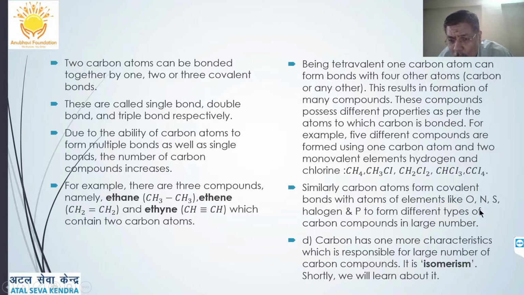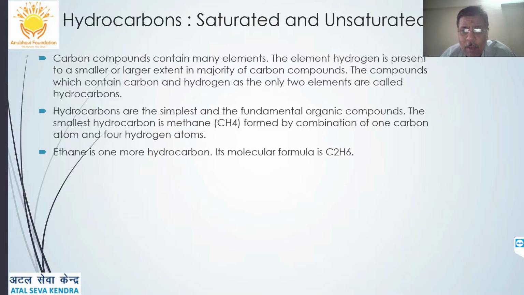Similarly, carbon atoms form covalent bonds with atoms of elements like oxygen, nitrogen, halogens, etc. Therefore, they can form a large number of carbon compounds. Carbon has one more characteristic property, that it can show the property of isomerism. That is, same molecular formula but different structural formula.